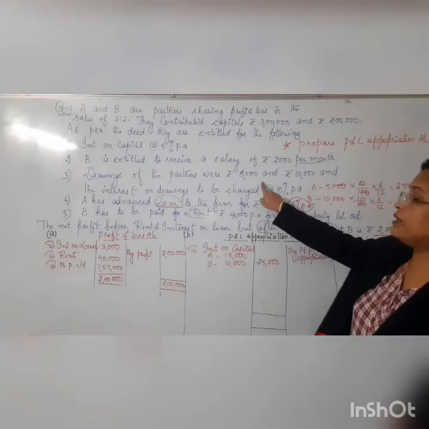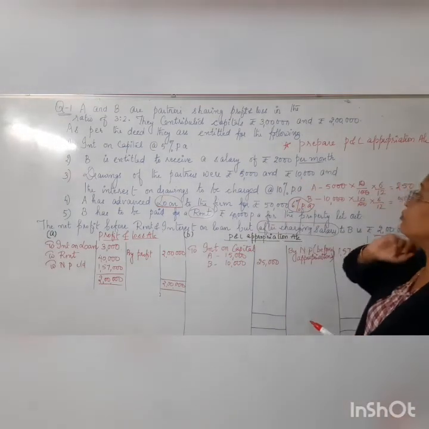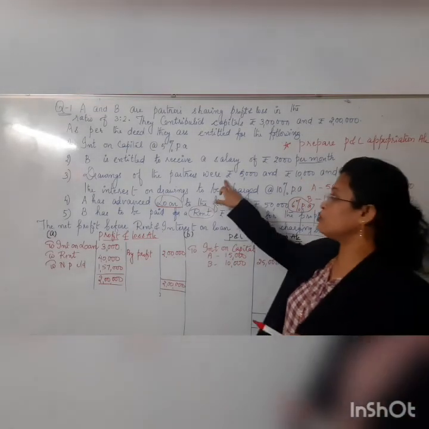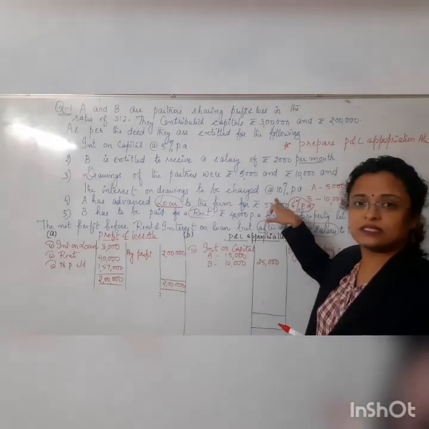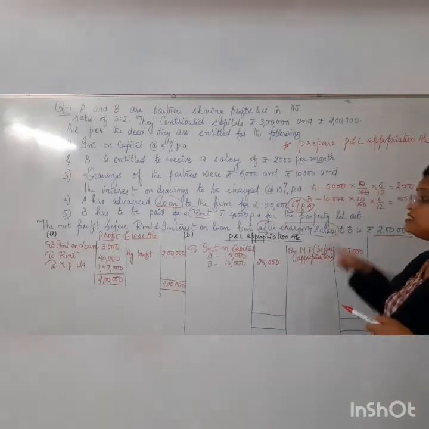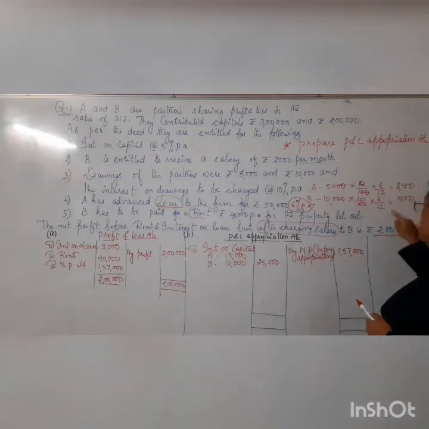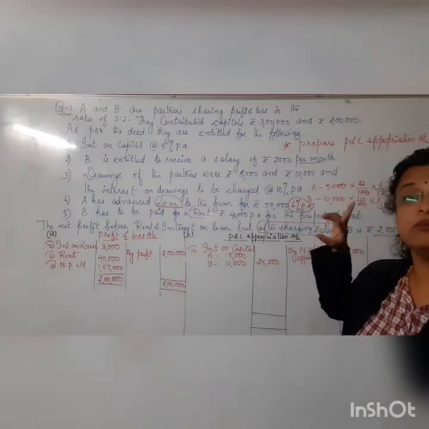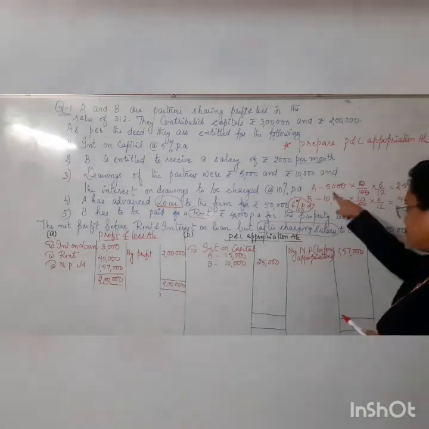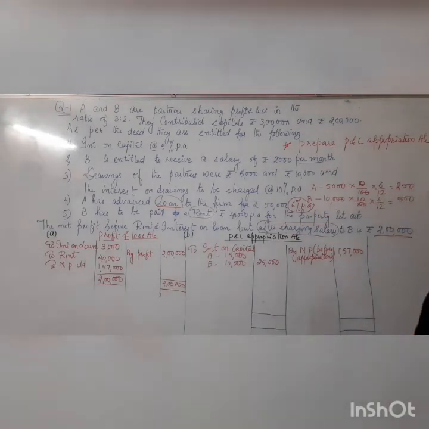Now the next thing that comes here is drawings of the partners. Okay children, so what's the condition here? We have seen it here. The drawings of the partners are given as 5,000 and 10,000, and interest on drawings to be charged is 10% per annum, and as the time duration has not been mentioned, in case of interest on drawings we need to use the average time duration of 6 months in both cases, meaning for both the partners. We have calculated it here. For A, how much is it going to be?